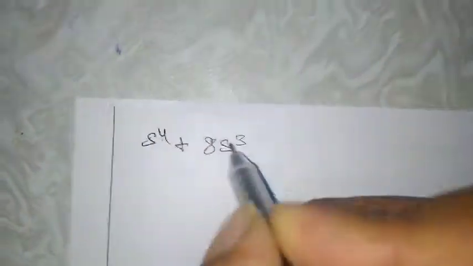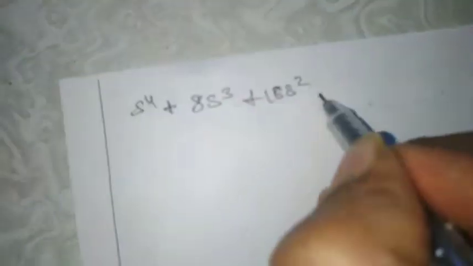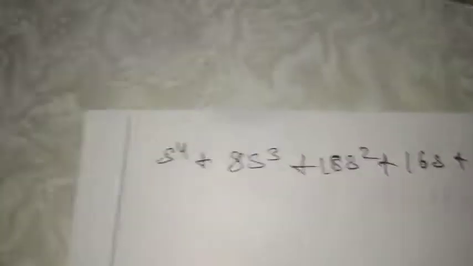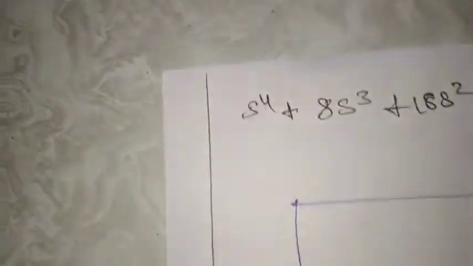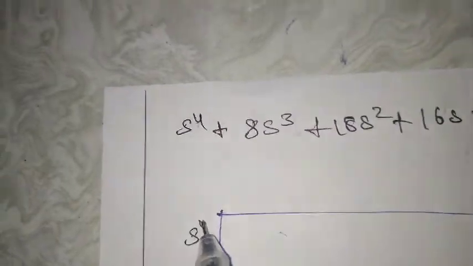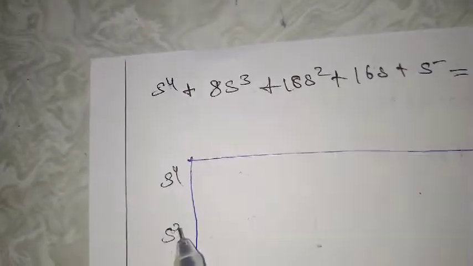So we'll go for one more problem, that is S power 4 plus 8s cube plus 18s square plus 16s plus 5 equal to 0. Construct the Routh array and tell whether the system is stable or not. So construction of Routh array. What is the highest power? S power 4. So I'll take S power 4, next S cube, next S square, next S power 1, next S power 0.